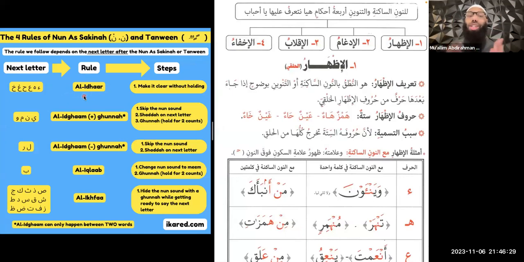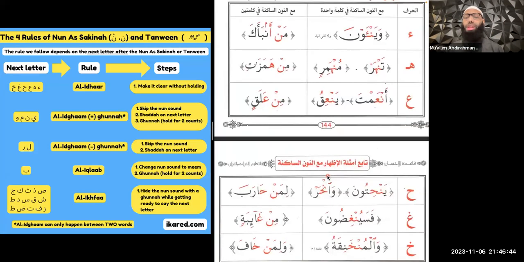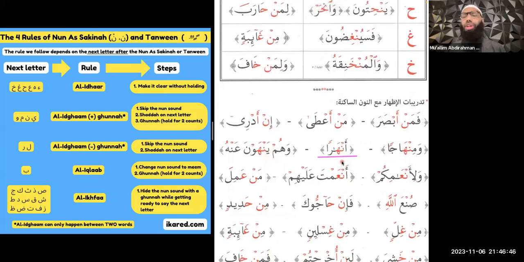The steps that we're going to follow are super simple for Al-Idhar. It's the easiest rule. Really, what we're doing with Al-Idhar is that we're making it clear. We're just reading it the way we already know how to read it. You're reading it without holding anything. You're reading it just the way that it looks. So let's do a couple of examples of that right here. We're just going to do two examples.